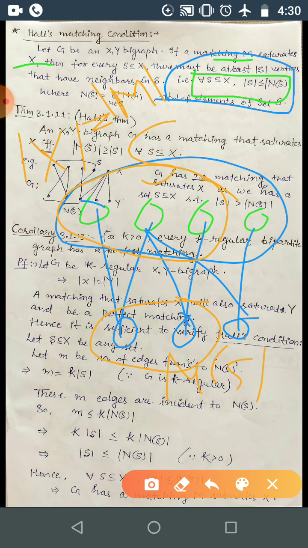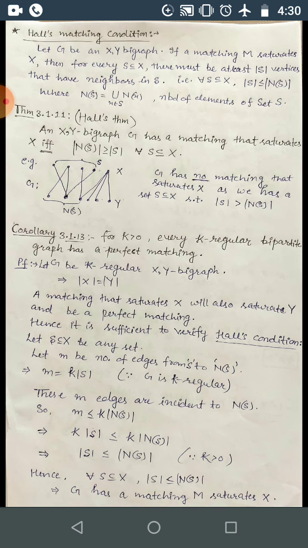Matching cardinality should be |X|, you can't find that. So this condition is specially used in those cases to violate this condition, that is, to show that there does not exist a matching of cardinality |X| when XY is a bigraph. Obviously you can use Hall's condition to show whether a matching exists or not with that particular cardinality, that is |X|.